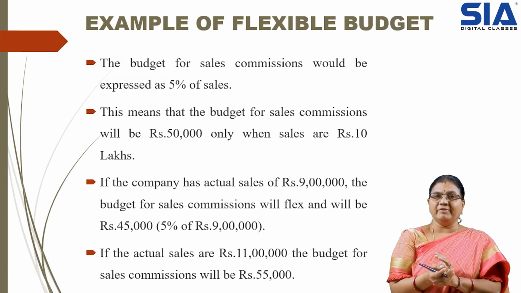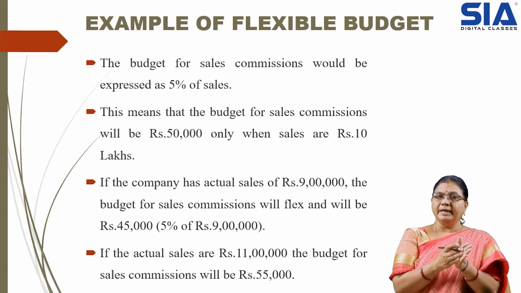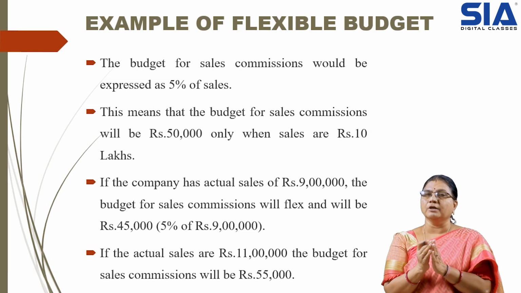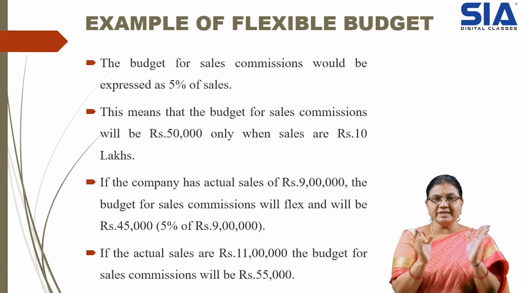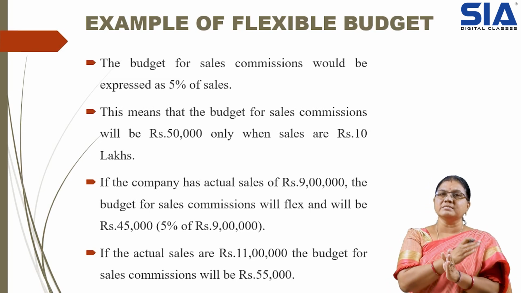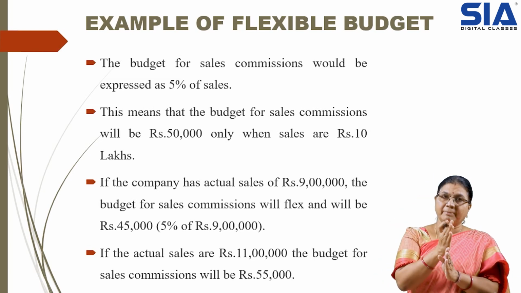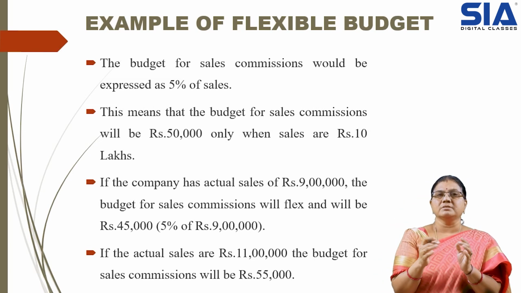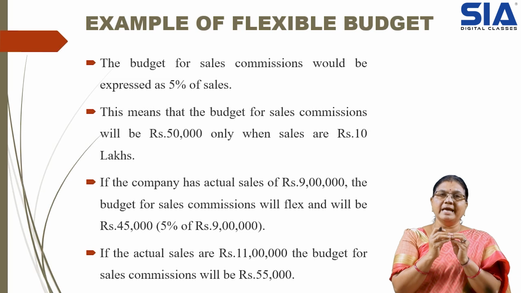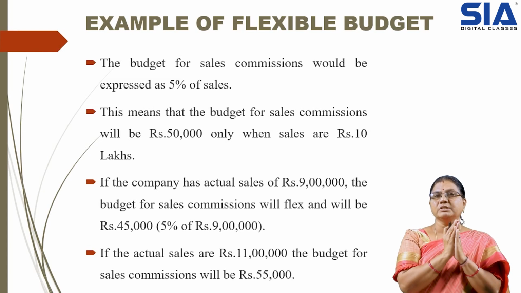Usually when we talk about a fixed budget, it will come to around 50,000, which will not change even if there is a change in the sales. Either it may be 9 lakhs or 11 lakhs or 10 lakhs, it will not change. In case of a fixed budget, it will be 50,000 only.